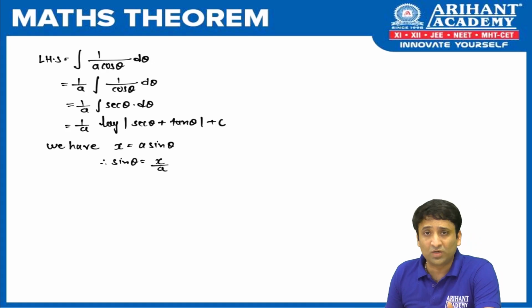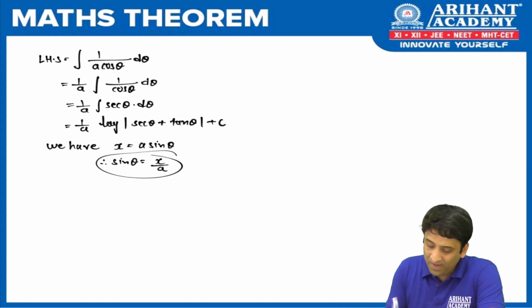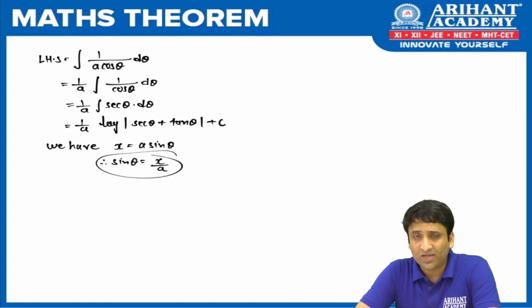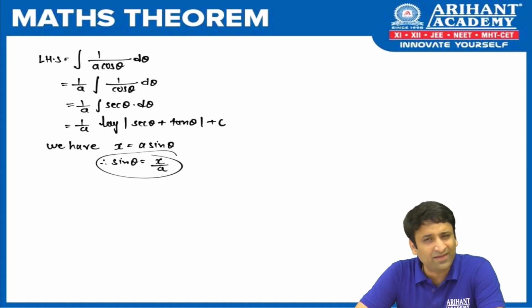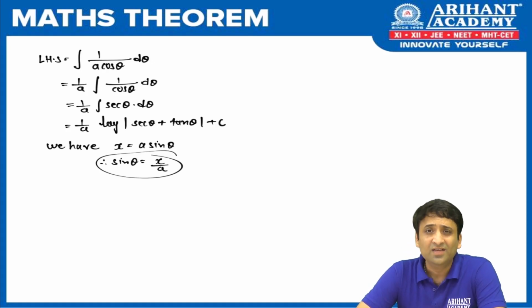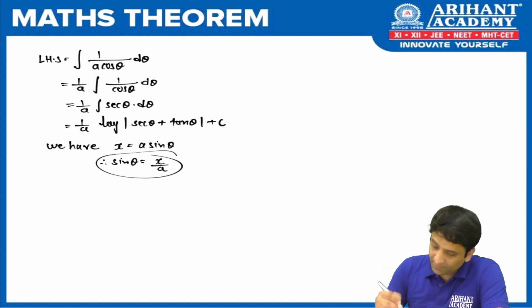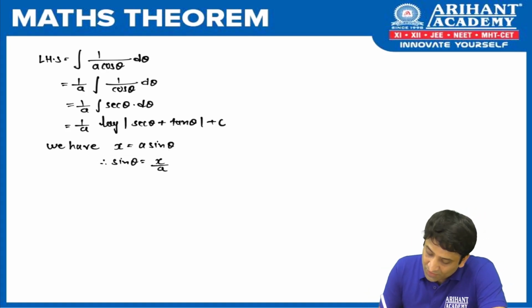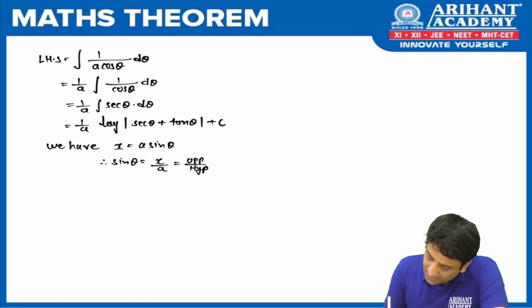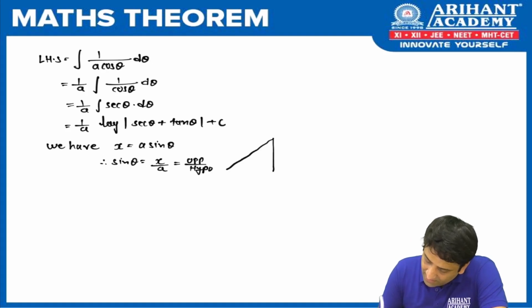I repeat one more time. Whenever you have one single trigonometric term, anywhere in trigonometry or anywhere else, please always think of the triangle method, and we'll be using the triangle method when we need the other terms. Fine. So keep that in your mind. It is going to help you. So here the definition of sin theta is opposite upon hypotenuse. So let's construct a right angle triangle, with opposite side as x and hypotenuse as a.